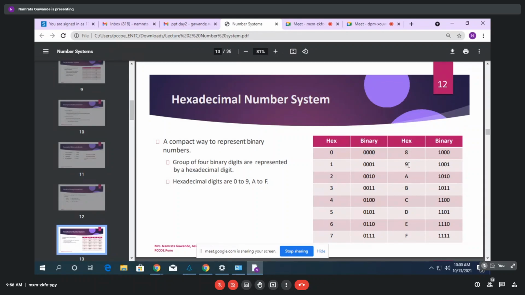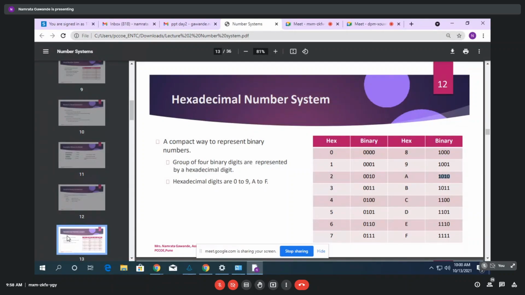But after 9, you cannot represent the hex value as 10. For that, you have to write A. The hex value for 10 should be A. You can see after 9 come A, B, C, D, E, F. So what is the binary for that? You have to write the binary of 10 only. This is the binary of 10, right? So 10, 11, 12, 13, 14, and 15. So 0 to 15. Only from 9 afterwards, instead of 10, 11, you have to consider A, B, C, D, E, F.